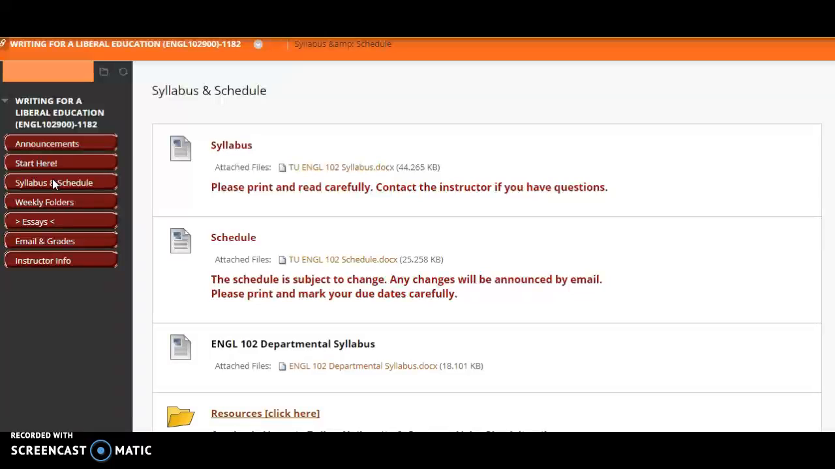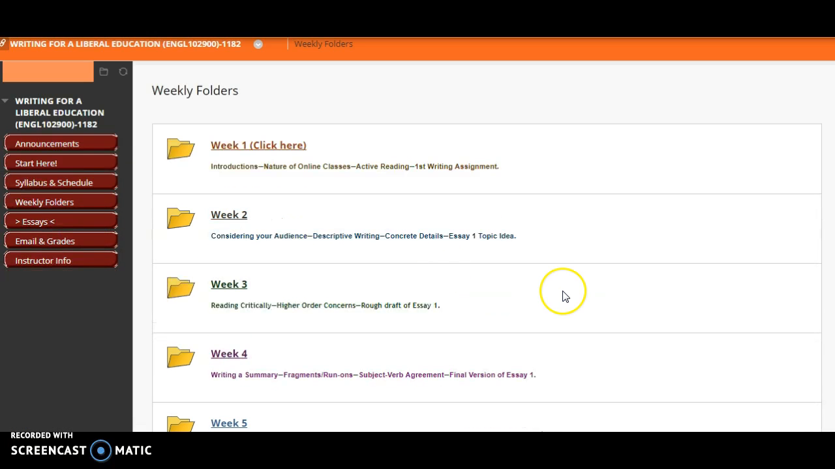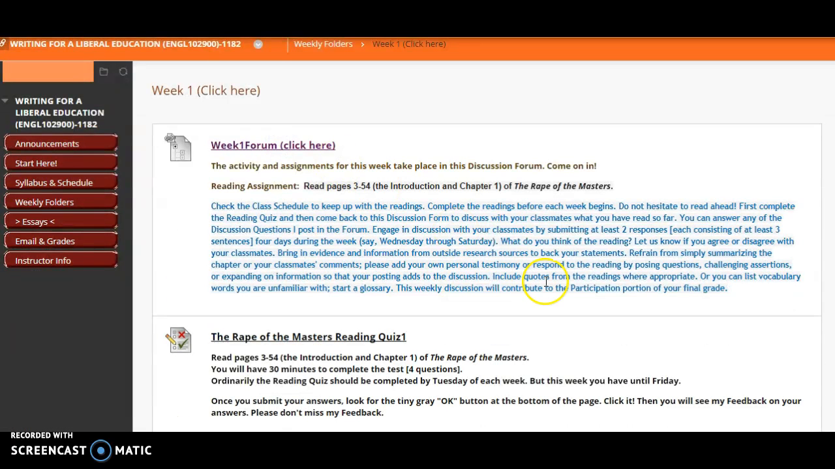On the Syllabus and Schedule button, you can get a copy of the syllabus available through this link here, and the schedule, the weekly schedule, available through this link here. And the weekly folders is where the activity takes place each week. So for week 1, click on week 1.